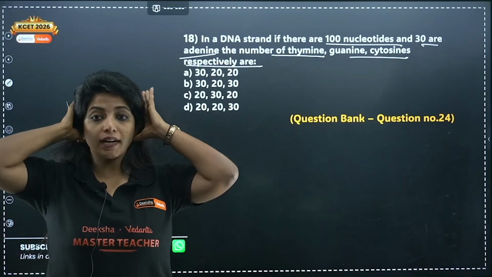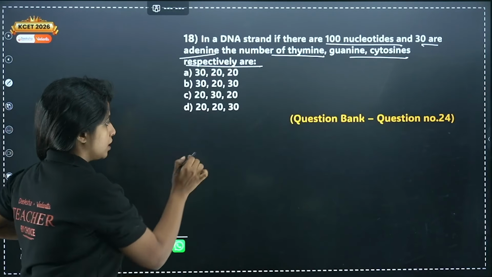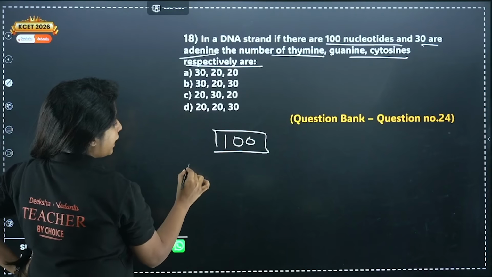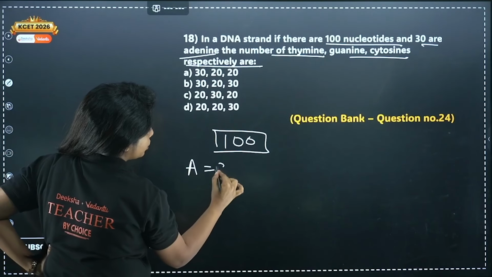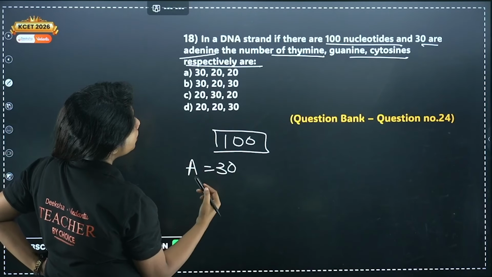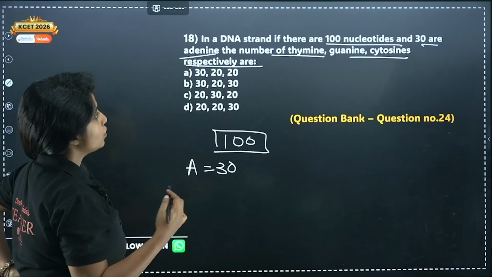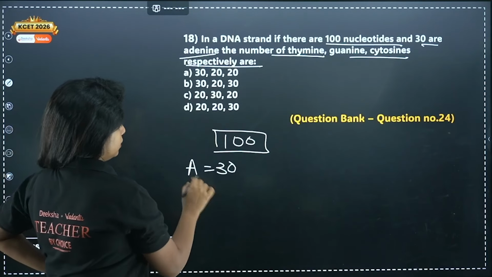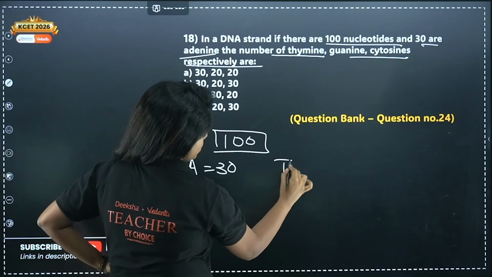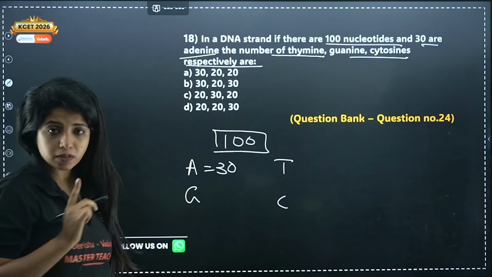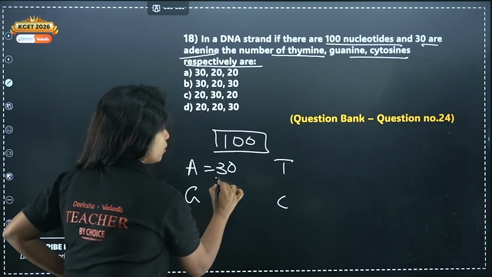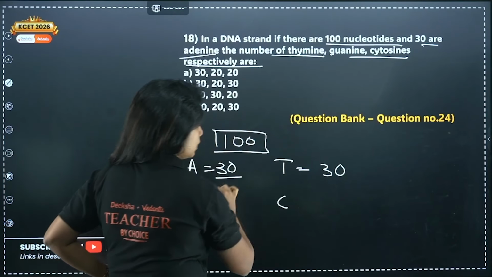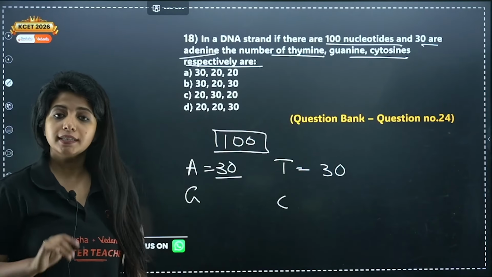In a DNA strand, if there are 100 nucleotides, the total number of nucleotides is 100. Now, 30 are adenine. Adenine is equal to 30. The number of thymine, guanine, and cytosine, this is double-stranded DNA you're talking about. You're asked about guanine, thymine and cytosine. Listen, if it's a double-stranded DNA, however many adenine there are, that many thymine will also be there. 30 plus 30, you have got 60.